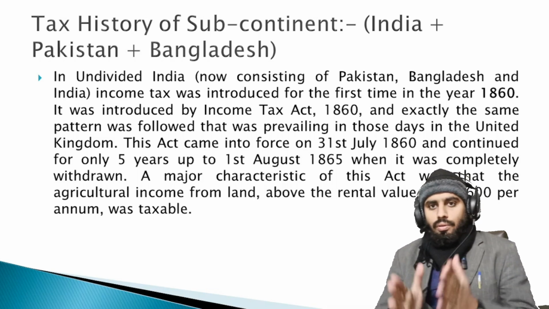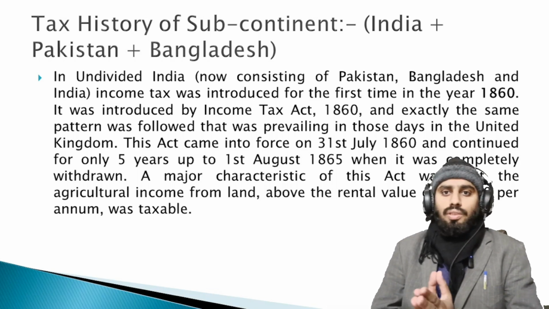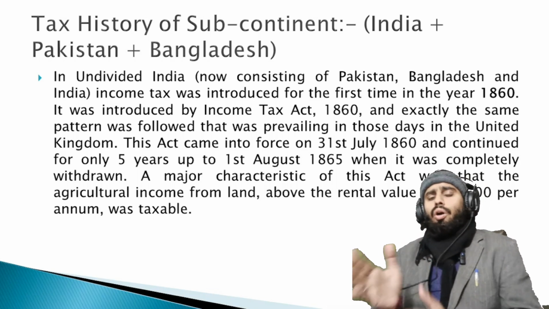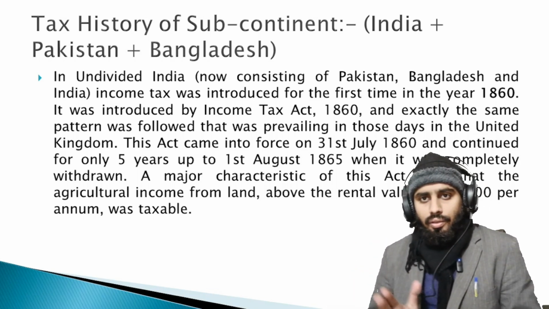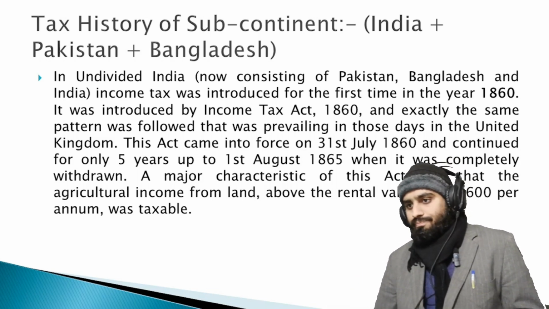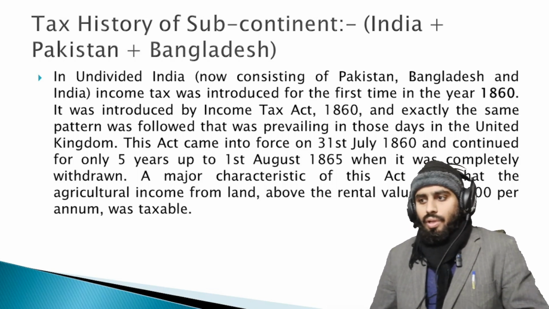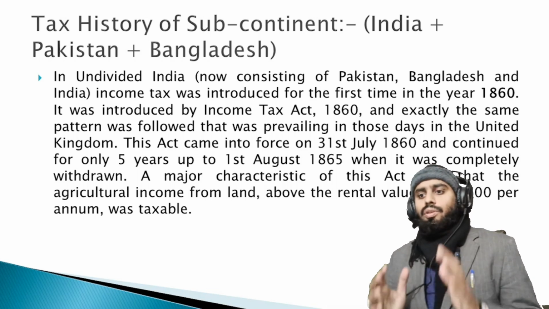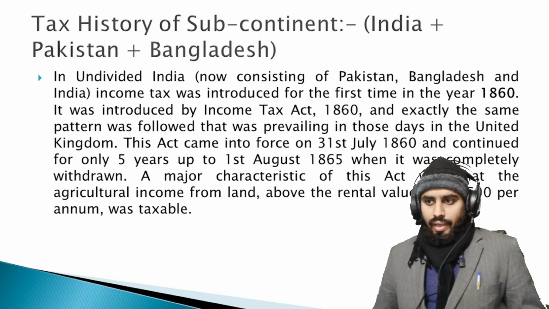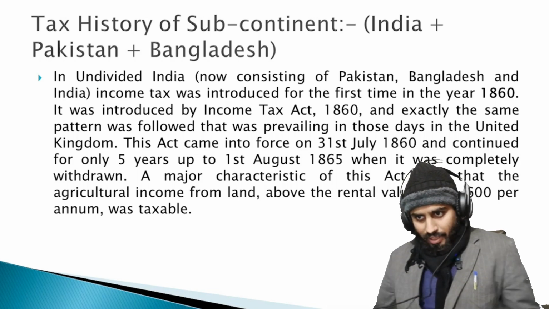And now, what is the Income Tax Ordinance? The Income Tax Ordinance 2001 is based on this British Income Tax Act 1860. This act came into force on 31st July 1860 and continued for only 5 years, up to 1st August 1865, when it was completely withdrawn.